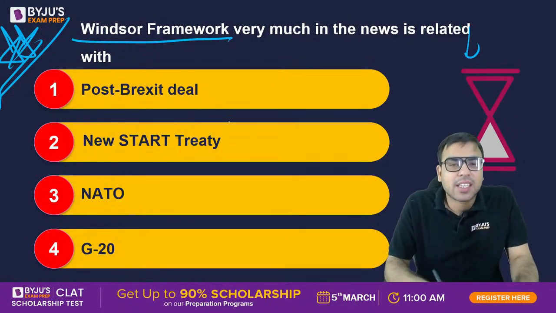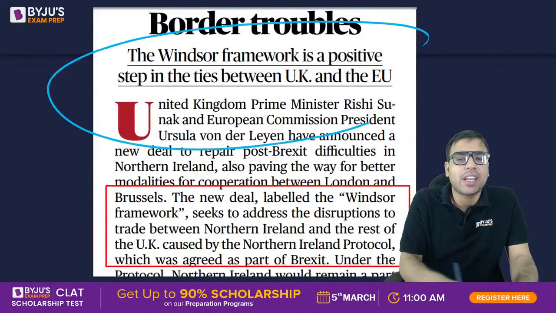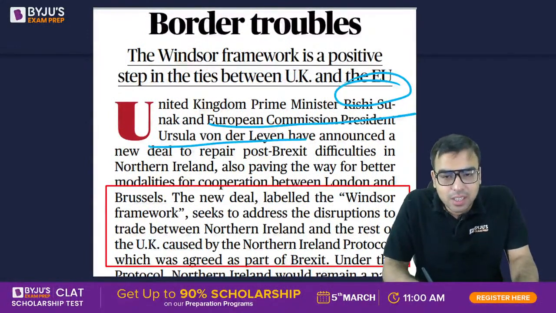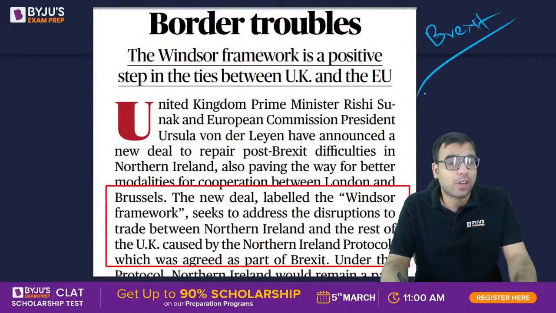Yes, the right answer is post Brexit deal. So A is the right answer to this question. आपने देखा होगा ये, it is between UK's Prime Minister Mr. Rishi Sunak and European Commission's President Ursula von der Leyen. So actually, I hope you are aware Brexit happened, in which Britain came out from European Union.